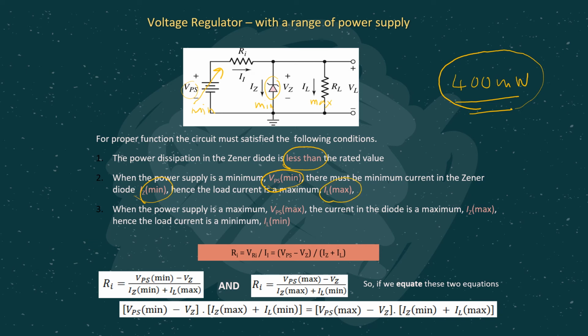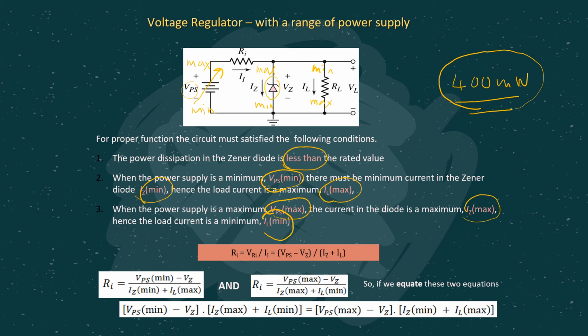In the other condition, when VPS becomes maximum, at that time IZ is maximum, then obviously since more current is flowing through the Zener diode, IL will be minimum. Less current will be flowing through the RL. You should understand these two concepts.